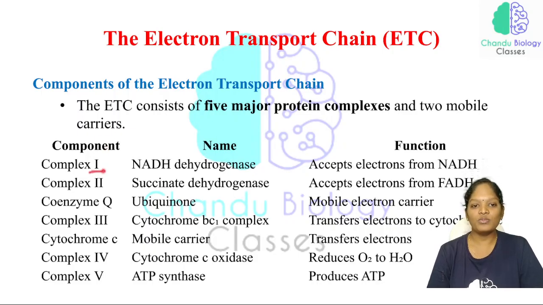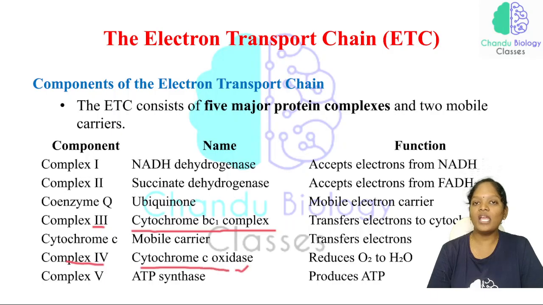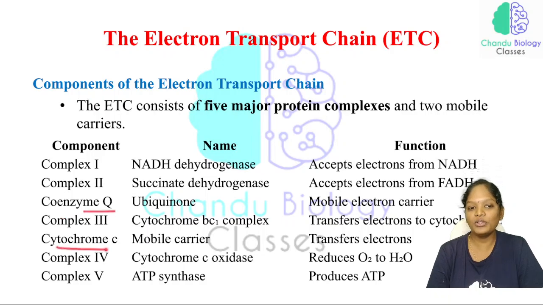Complex 1 is called the NADH dehydrogenase complex. Complex 2 is called the succinate dehydrogenase complex. Complex 3 is the cytochrome bc1 complex. Complex 4 is the cytochrome c oxidase complex. Complex 5 is the ATP synthase complex. Then what about coenzyme Q and cytochrome c? Coenzyme Q is nothing but ubiquinone, and cytochrome c is a mobile carrier.